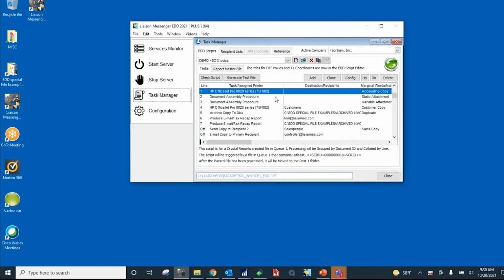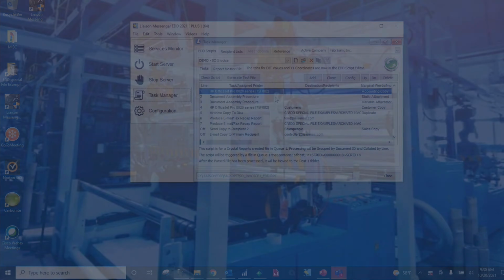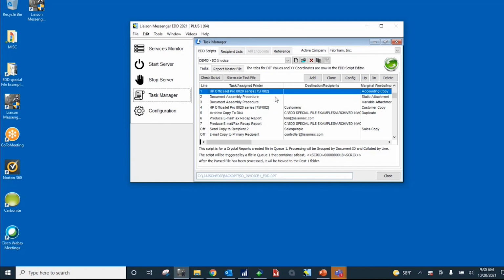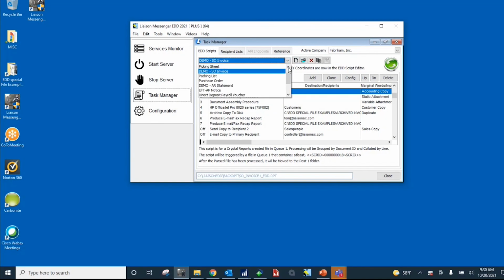Great. And another couple questions. So what software does Messenger EDD work with, and is it just for invoicing? Right, so Messenger works with any ERP package. So there's over 21 different ERP packages that we've worked with. It works with any, you could create scripts. These are just typical examples here. We focused on the invoice and the statement script. You're talking about shipping documents, individual reports, they could be management reports that you want to process.